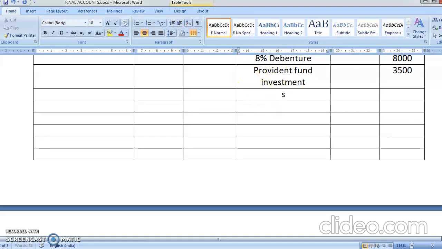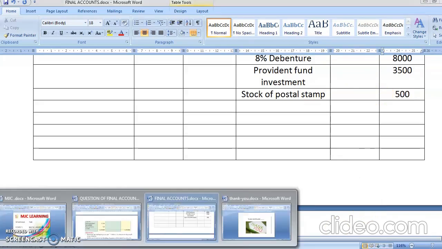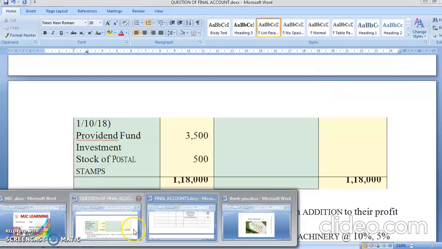And you had stock of postal stamp, which was 500. Okay, students, so this is over. Your debit side, all the transactions we have done.